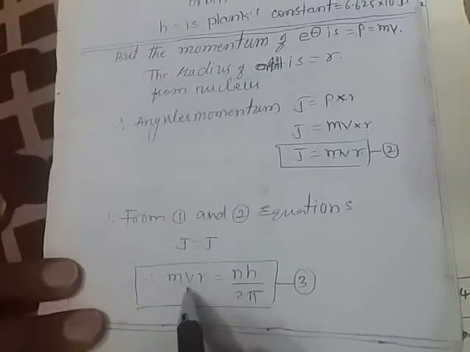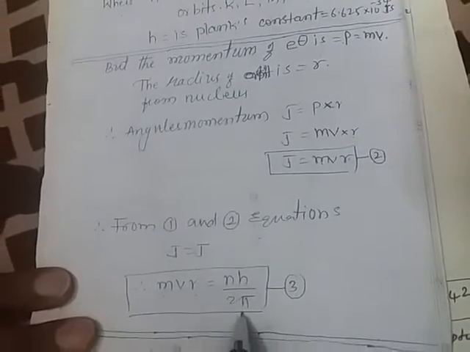The product of the momentum and the radius of the orbit is called the angular momentum. So J is equal to mvr. This is the angular momentum of an electron, represented by equation 2. From equations 1 and 2, angular momentum J equals J, so mvr is equal to nh by 2 pi. This is the third equation of Bohr's atomic model.